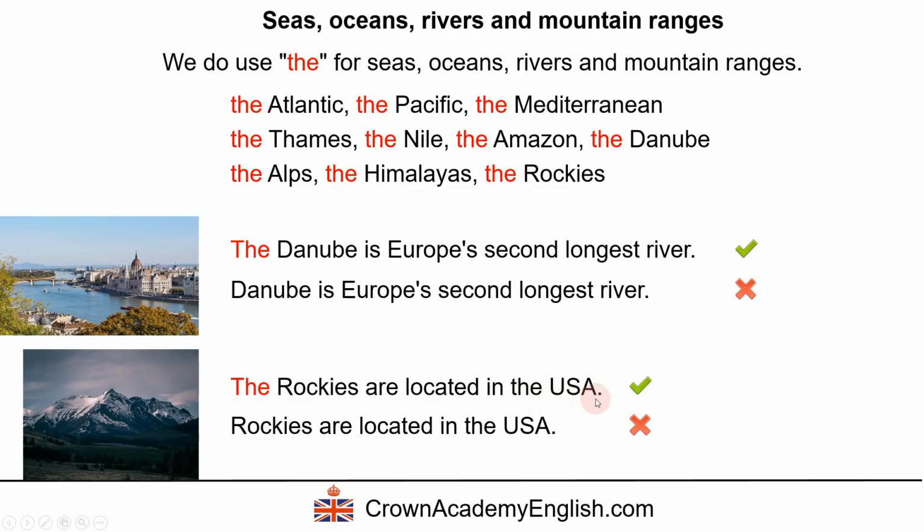And that rule also applies for the abbreviation. So when we say USA, we always have the before it. And it's the same with the UK. We always say the UK for the United Kingdom. Okay?